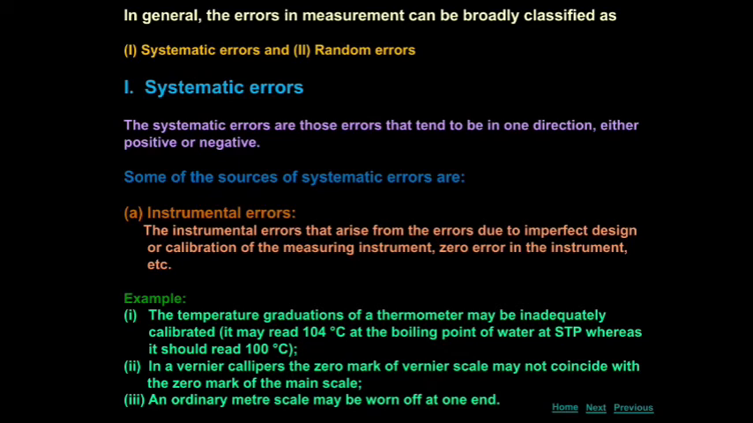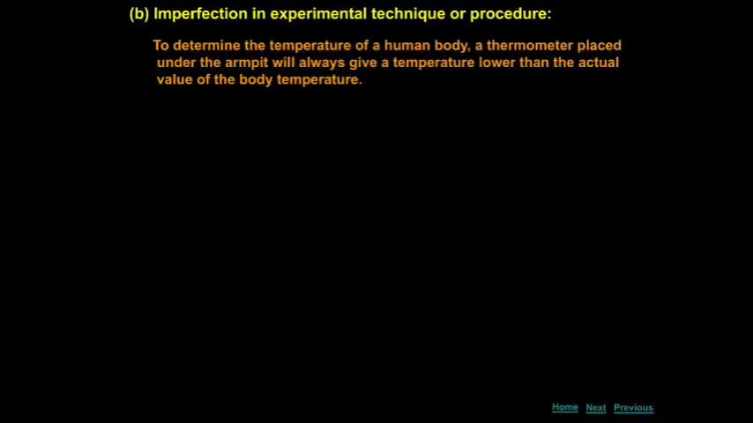The first one is the instrumental error. So, the error present in the instrument. The next one is the imperfection in experimental technique or procedure. See the screen. Imperfection in experimental technique or procedure. See the definition. To determine the temperature of the human body, the thermometer placed under the armpit will always give a temperature lower than the actual value of the body.